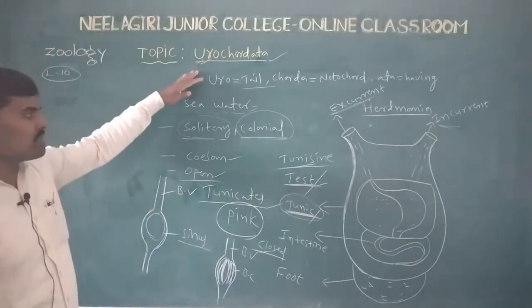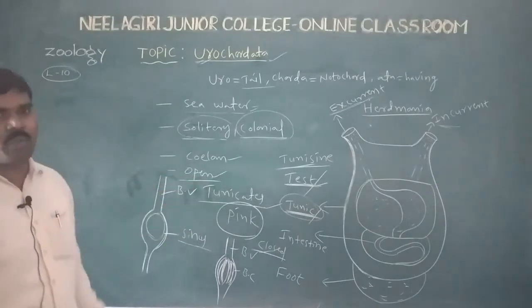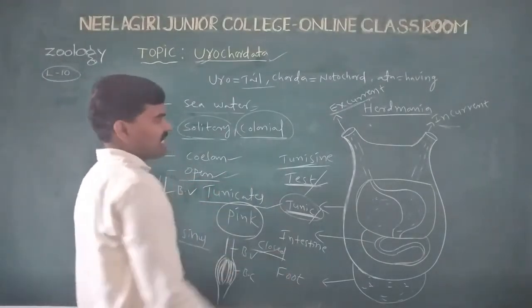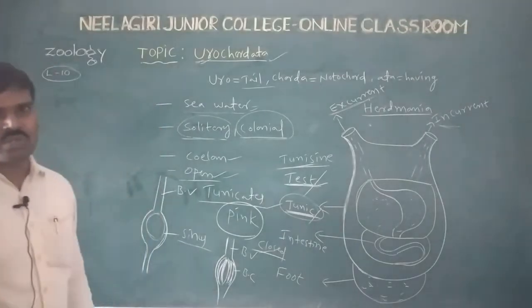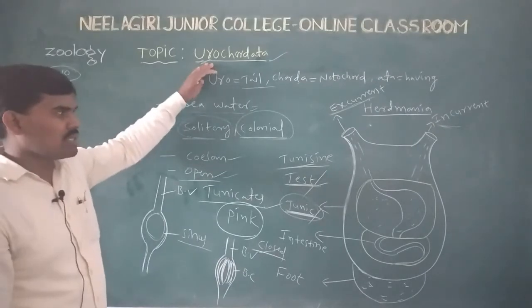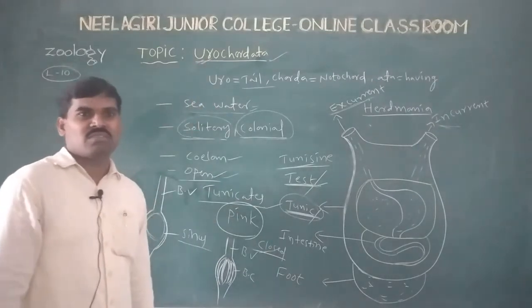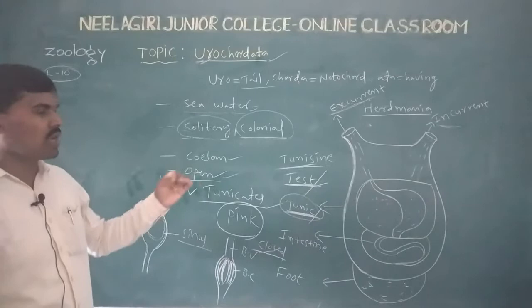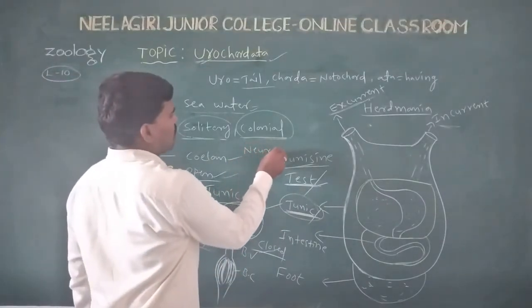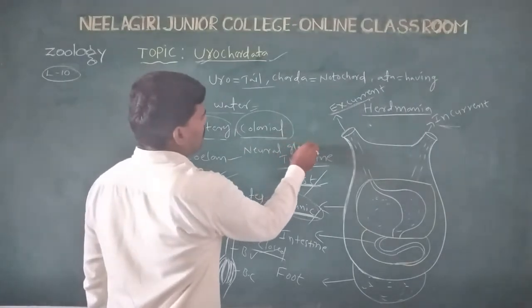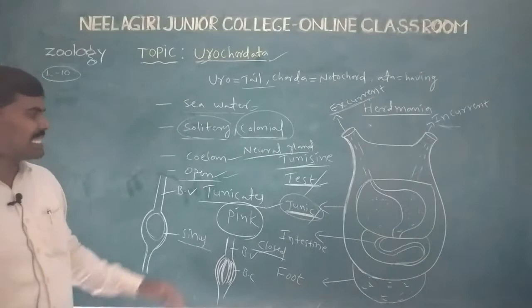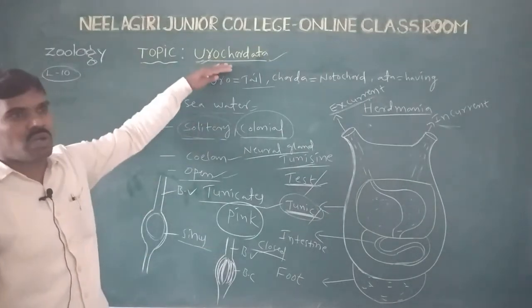But urochordates, which type of circulatory system? Open type of circulatory system. And next, the excretory system. Which type of excretory organs do urochordate animals have? Neural gland. So the neural gland is present. The neural gland is the excretory organ in the urochordate animals.